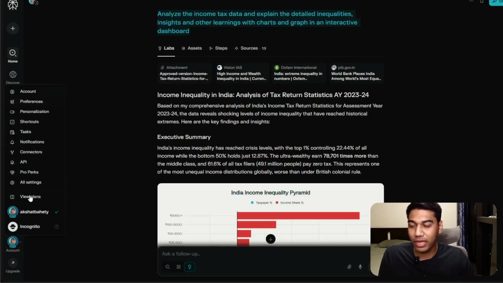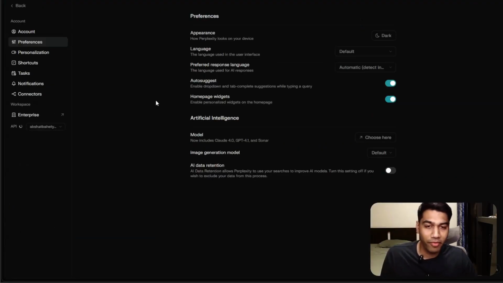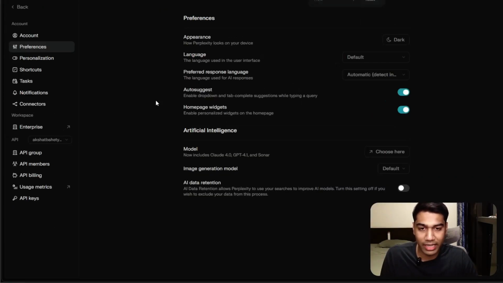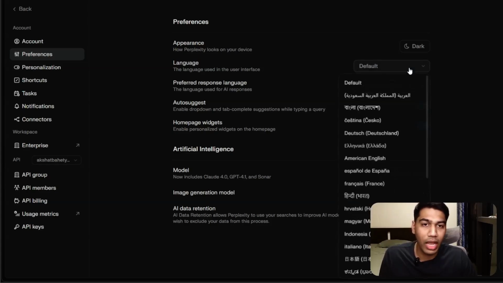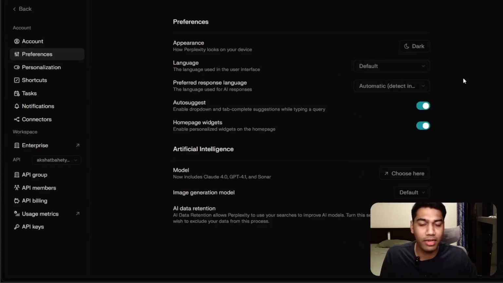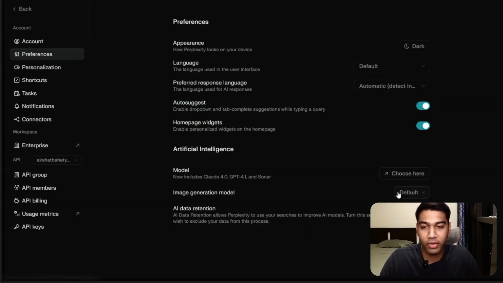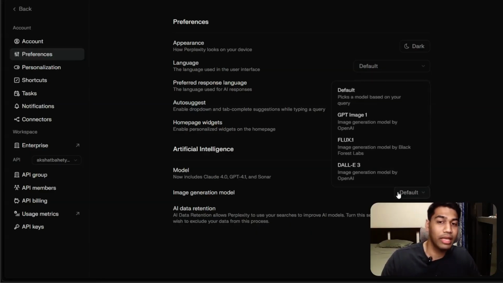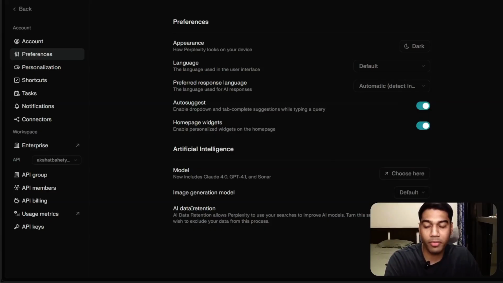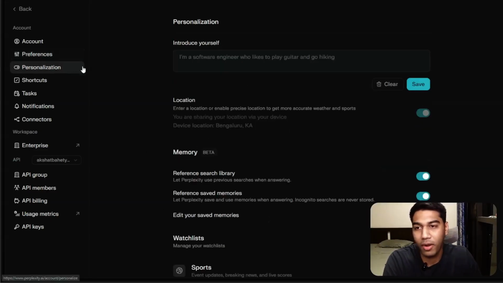So one of the things that you can do is come here and select, on the left hand side, preferences. Now preferences is just a couple of settings that you can choose, but very simply you can choose the language here, right? You can have a specific language if you want it to respond in. You can choose the model, like I showed you already. You can also choose the image generation model in case you are utilizing it for image generation. I don't use Perplexity for image generation at all, but if you want, you can do that. And then there is also an option of AI data retention. I keep it off mostly, but if you want to, you can keep it on.